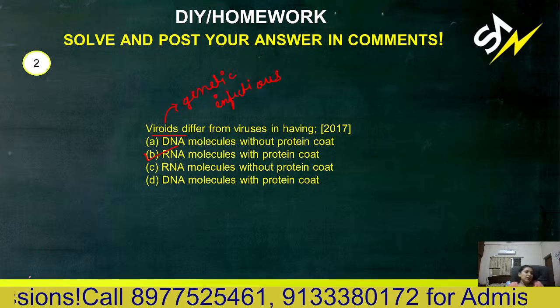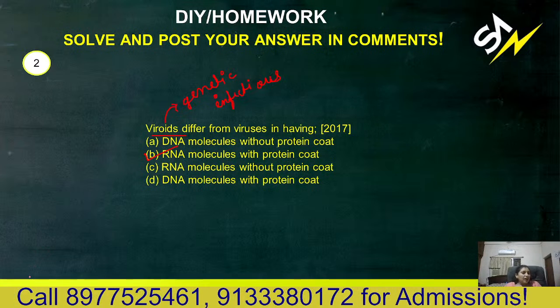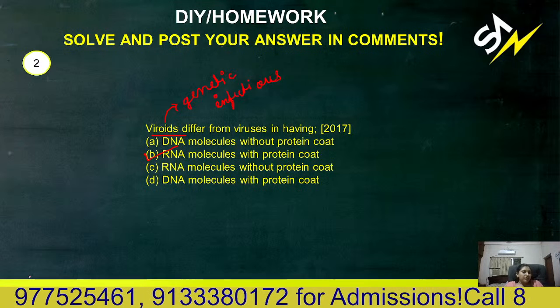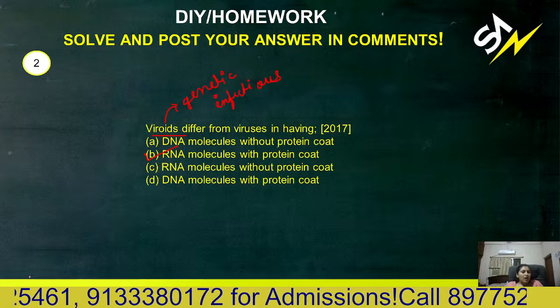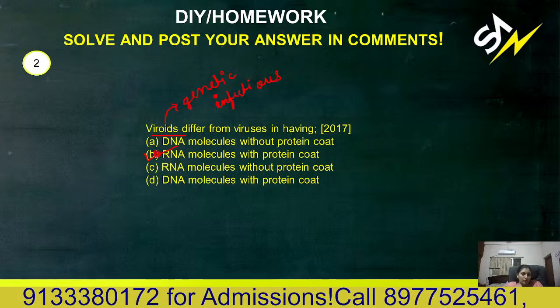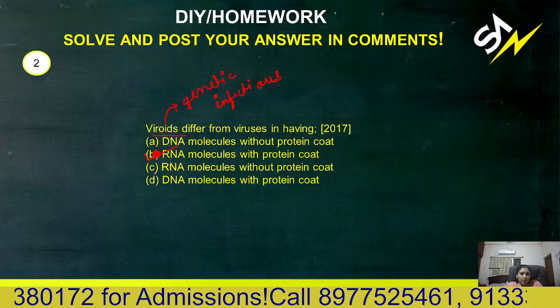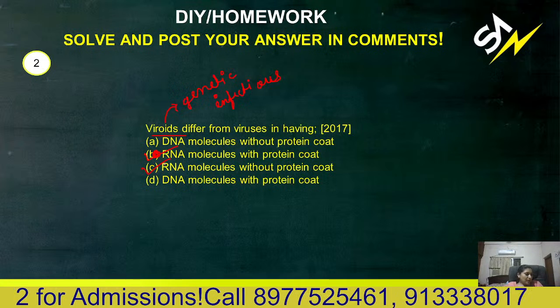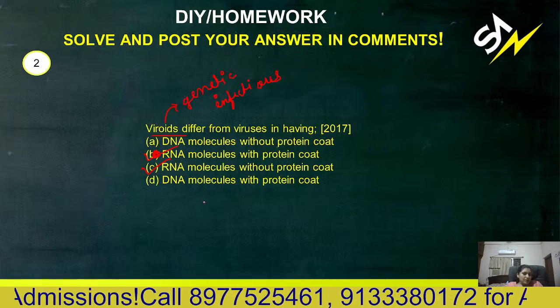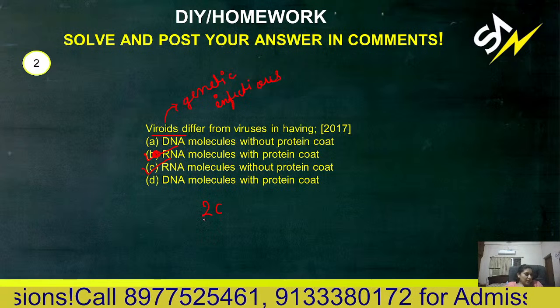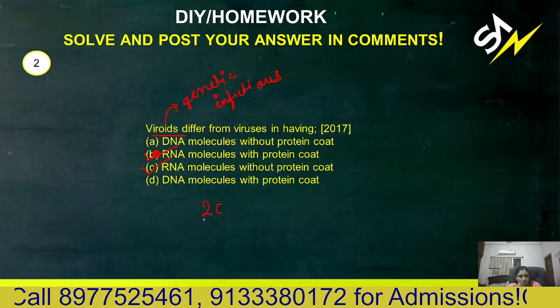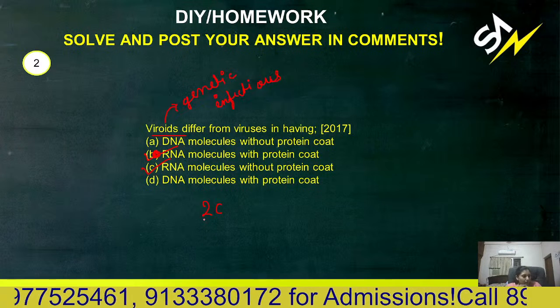They are actually free RNAs which can be infectious. So RNA molecules without protein coats. So yes, you're right, Kiran, 2C is right. 2C is correct, not 2A. You were right.